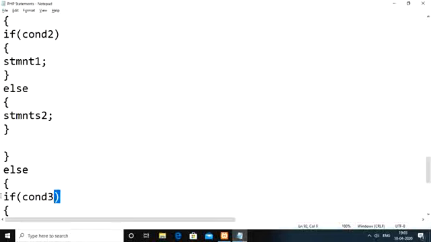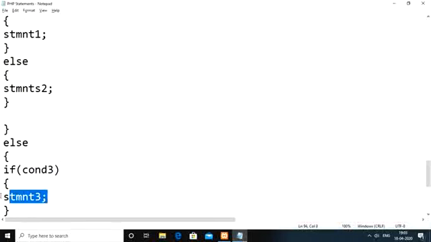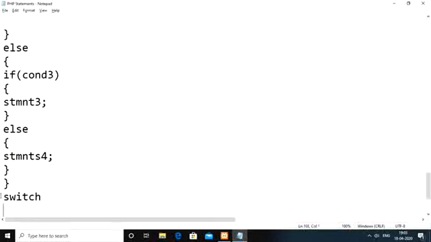So then we need to check if condition 3 is true. When condition 1 is false and condition 3 is true, we need to execute statements 3. When condition 1 is false and condition 3 is also false, we need to execute statements 4 here. That kind of approach we generally call a nested if else statement.